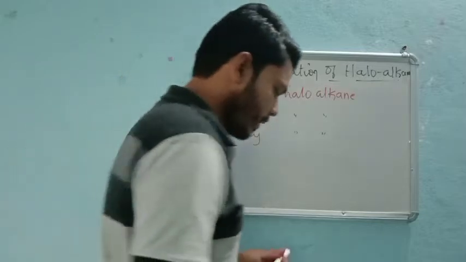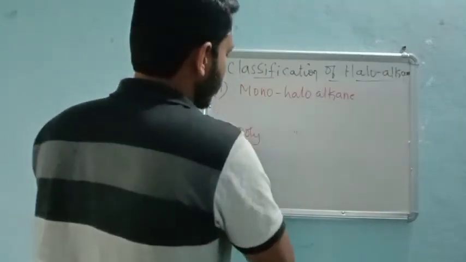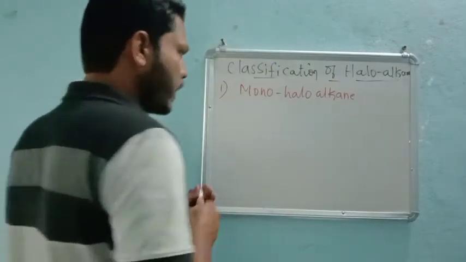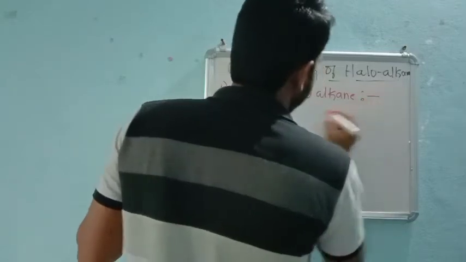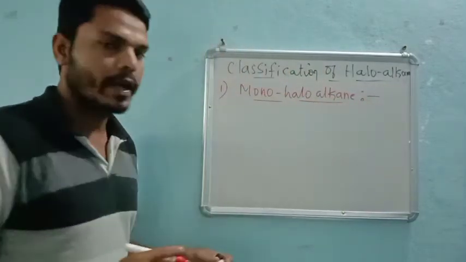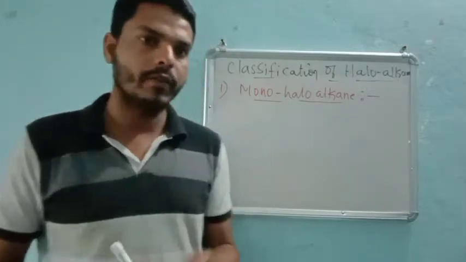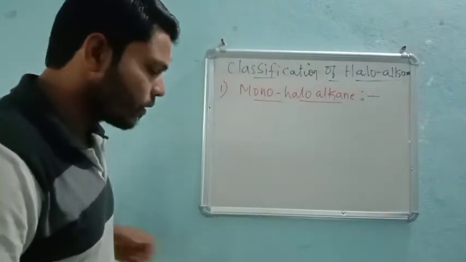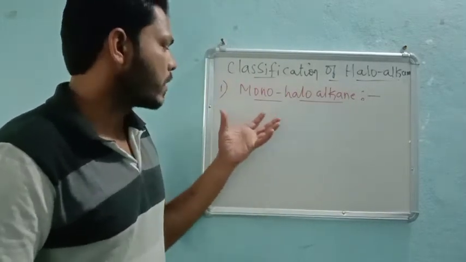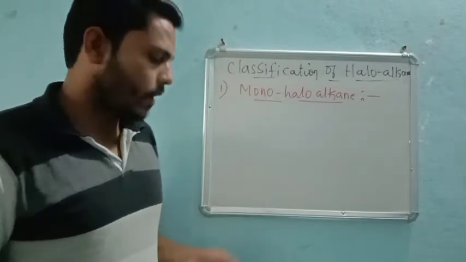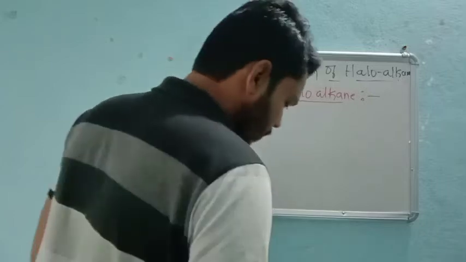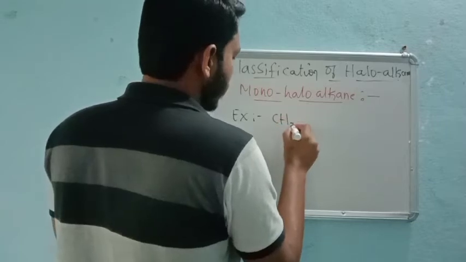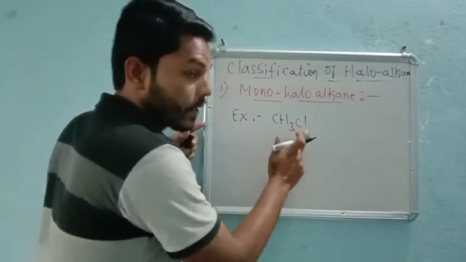So first we will see monohaloalkane, right? Mono means, as we already know, single, one. If one halogen is attached to an alkyl group, then definitely that will be called a monohaloalkane. Or else, it is the replacing of one hydrogen of an alkane. If I show the example, then definitely you will come to know. So example: CH3Cl, right? Only one X.